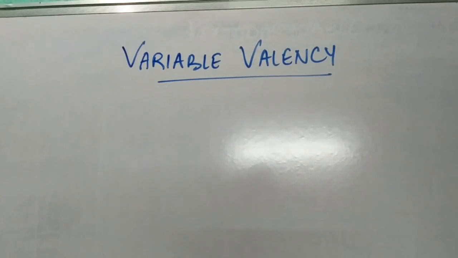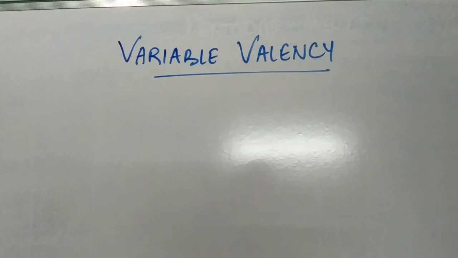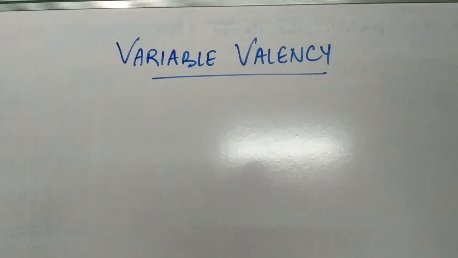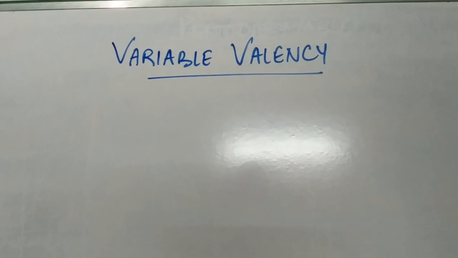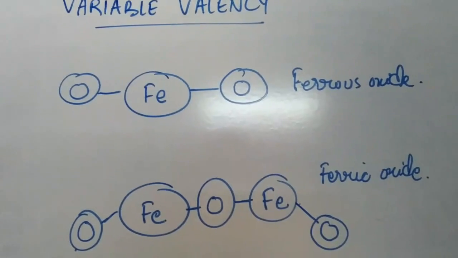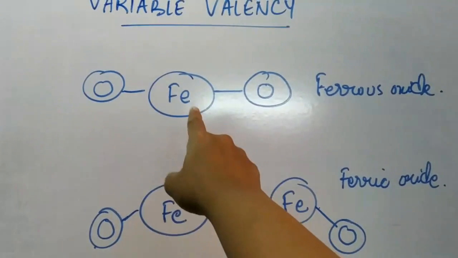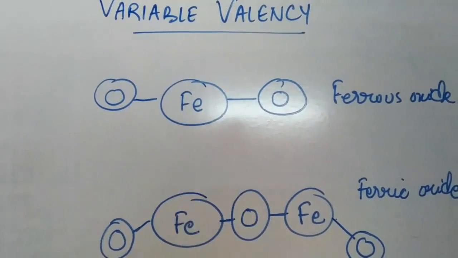If an atom of an element has this type of valency, it is known as variable valency. In the first case, iron is combining with